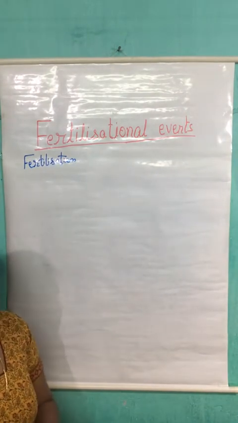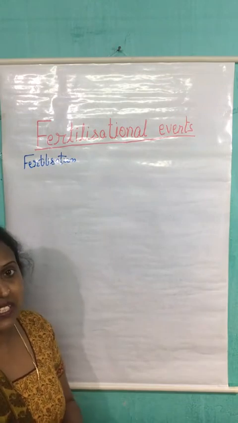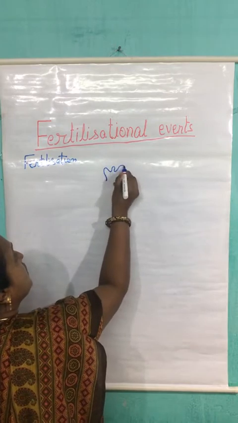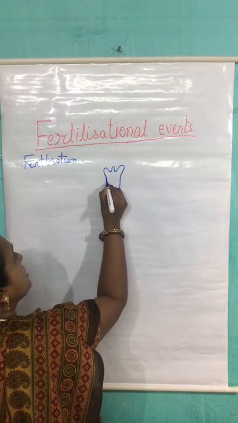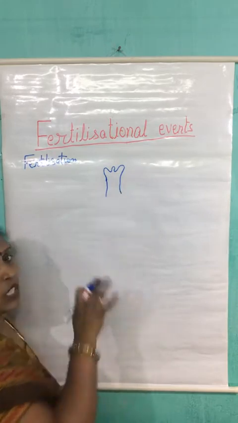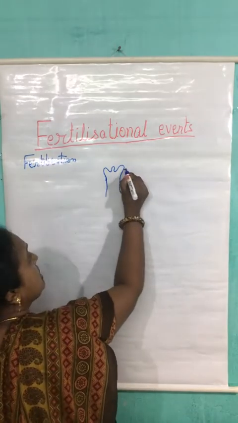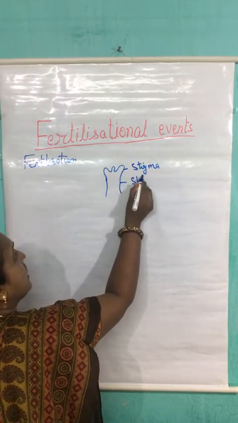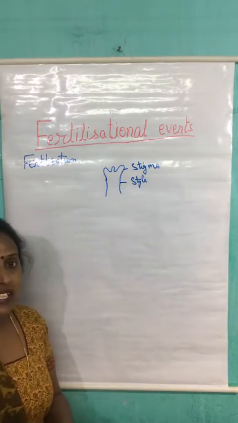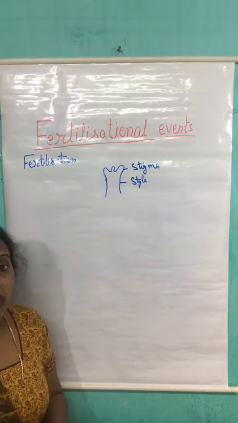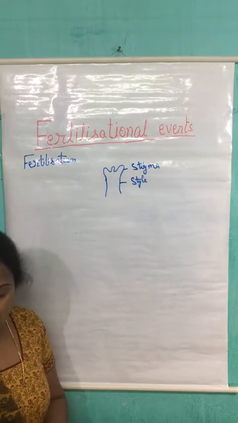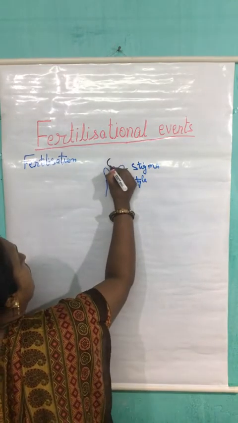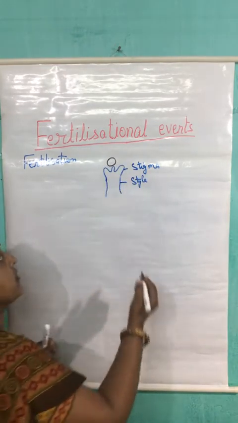So for the process of fertilization, the first thing we have to do is draw the diagram of the stigma part and the style. Right now we are not going to draw the complete diagram of it, but we know this is the stigma, this one is style, and we know that the female gamete is present inside the ovary, which is present inside the ovule.